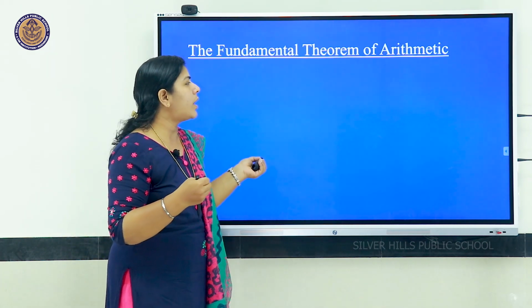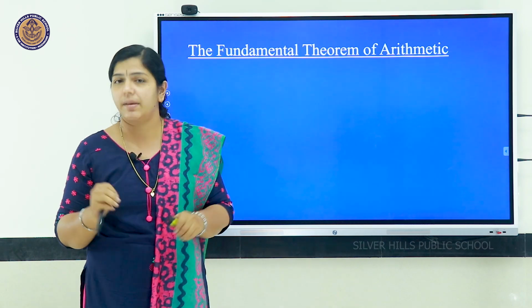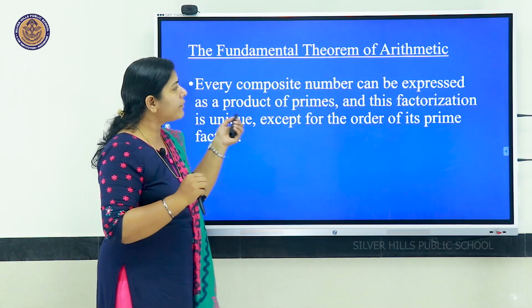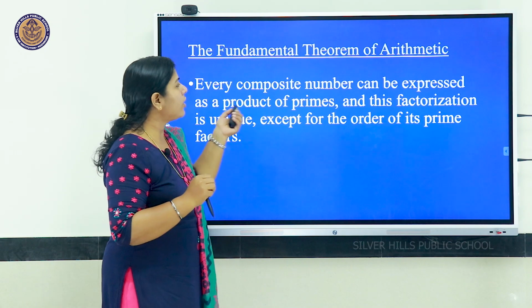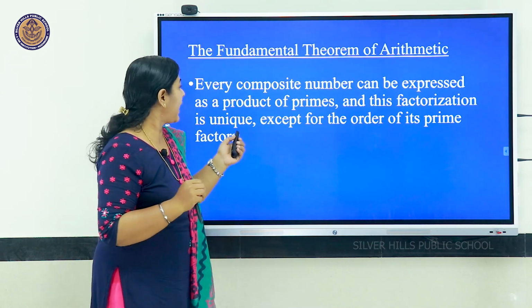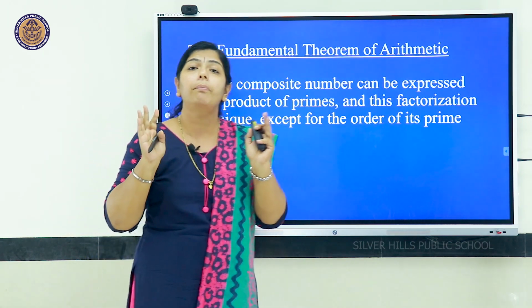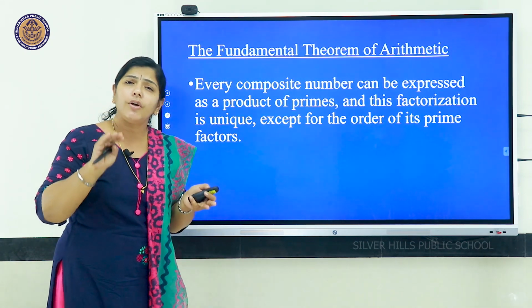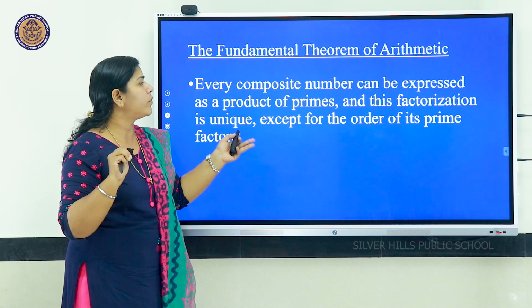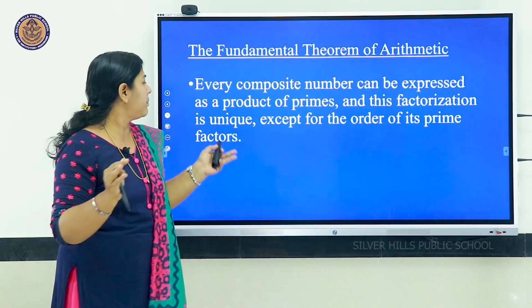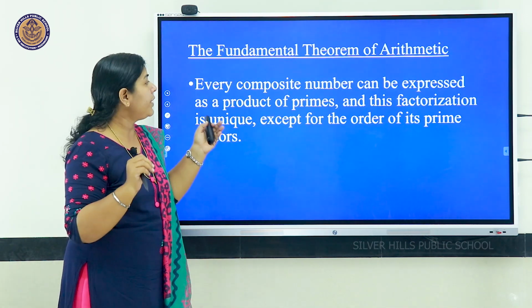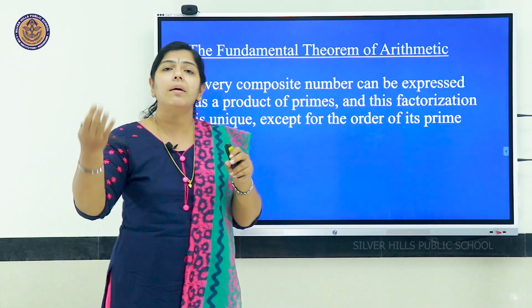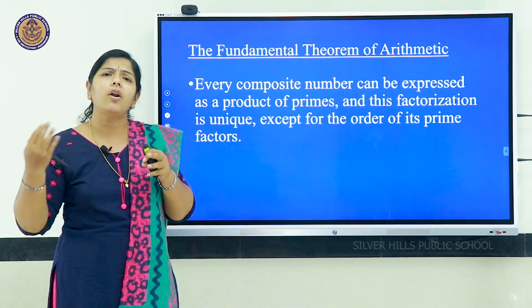Okay, so first we will see what is the fundamental theorem of arithmetic. The fundamental theorem of arithmetic states that every composite number can be expressed as a product of primes, and this factorization is unique except for the order of its prime factors. Every composite number means what? That is those which are not prime.